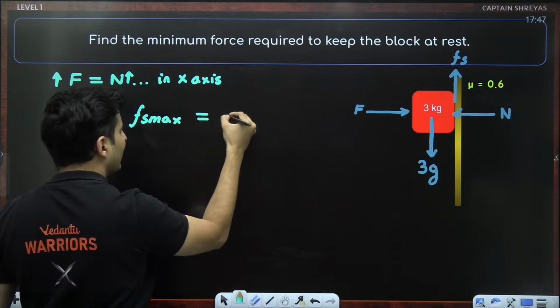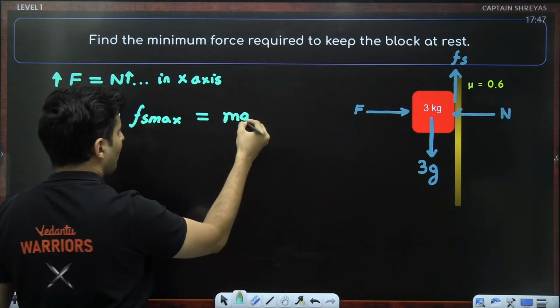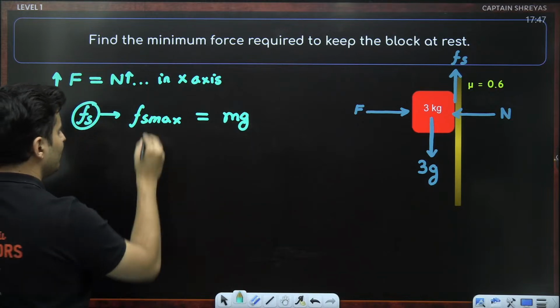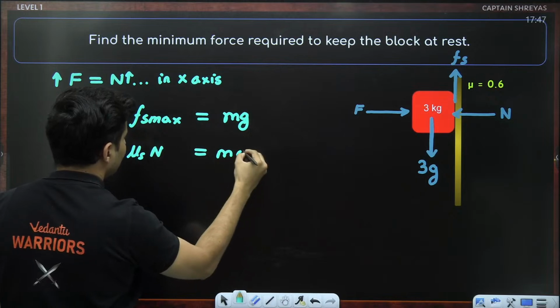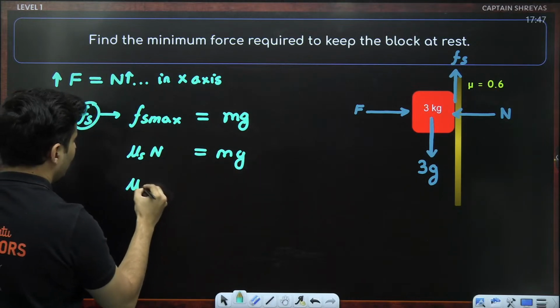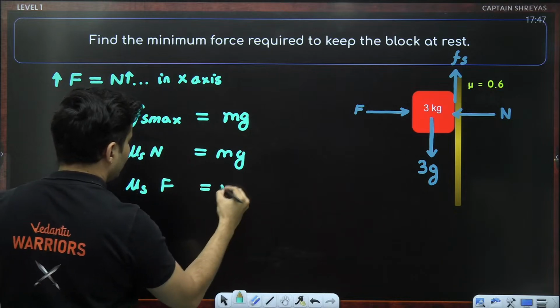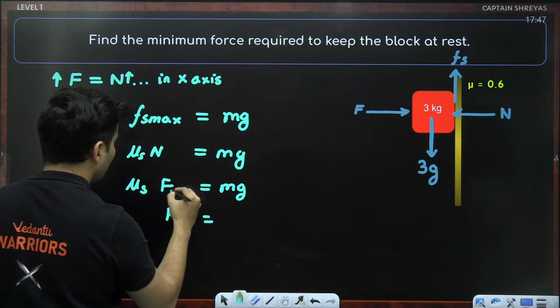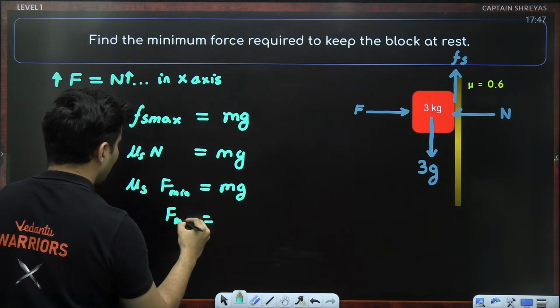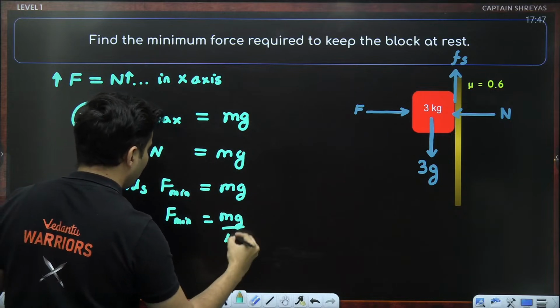And Fs max is holding the weight down, which is mg. And Fs max is nothing but mu s into N. So that is equal to mg. But the normal force, like you can see over here, is F, so mu s into F is equal to mg. So our F, this will be the bare minimum force. This will be mg divided by mu s.